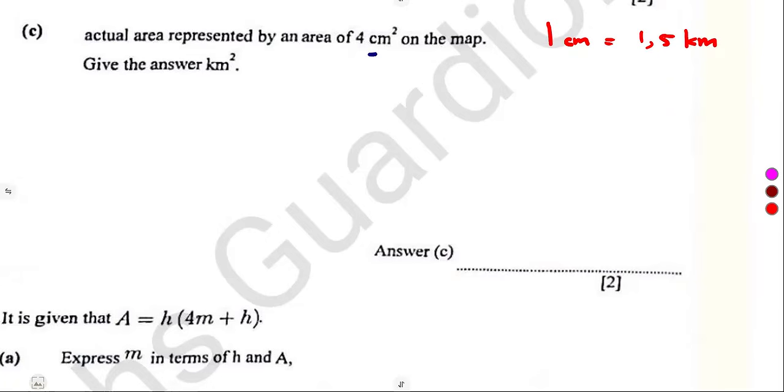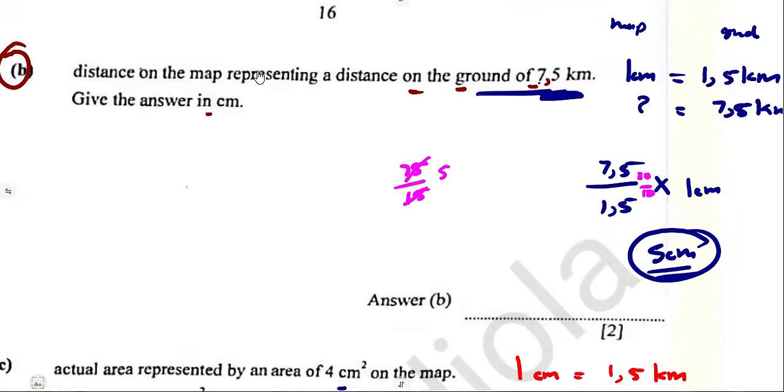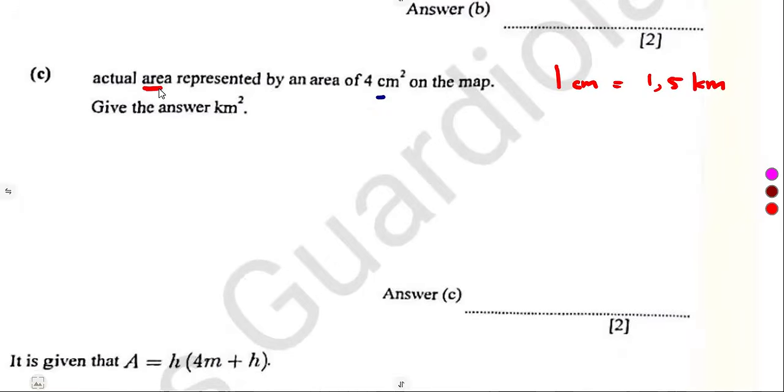This one, we used it to determine the distance, because distance is just like a linear value. So when you deal with linear values, you deal with the linear scale factor. But when you deal with the area, as you can see here now, they talk about area. From this scale factor, which is your linear scale factor, you must determine the area factor.